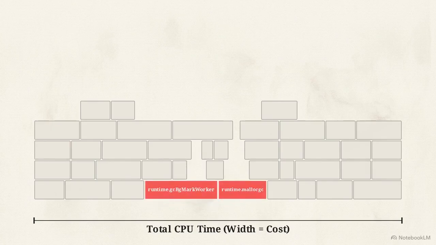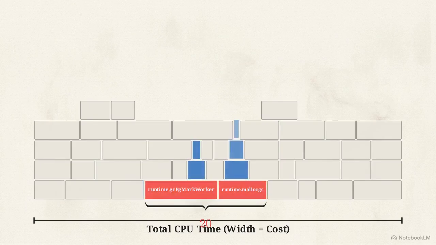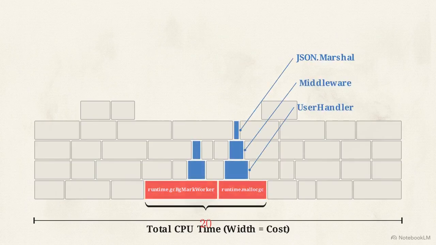This flame graph maps our CPU execution time. The widest blocks represent memory allocation and background garbage collection. Up to 20% of our total processing power is spent acting as a memory janitor, rather than serving actual requests.